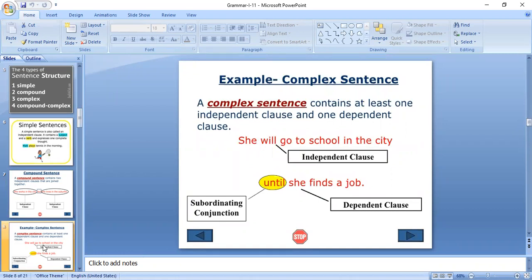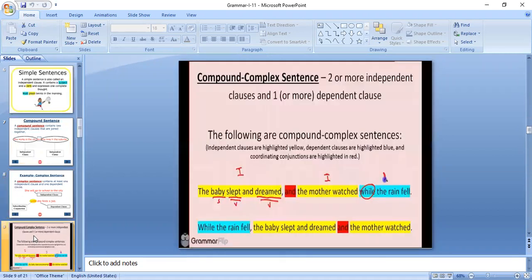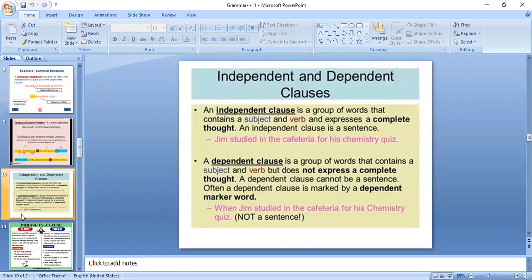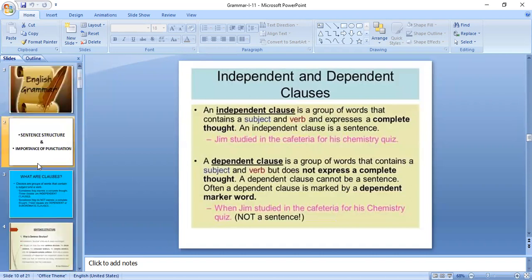As usual, these two clauses are combined with the help of a subordinative conjunction. A compound complex sentence contains two or more main clauses and one or more subordinative clauses, which combine with the help of subordinative conjunctions. Okay, so this is called sentence structure. I hope you understand very well.